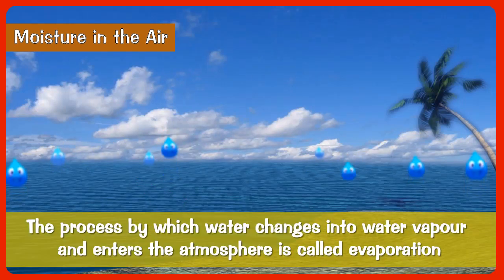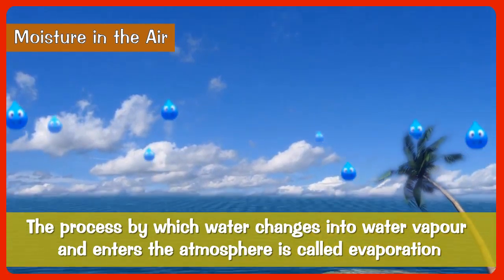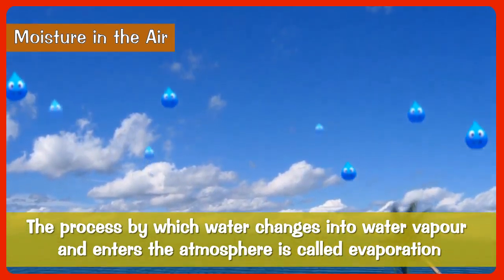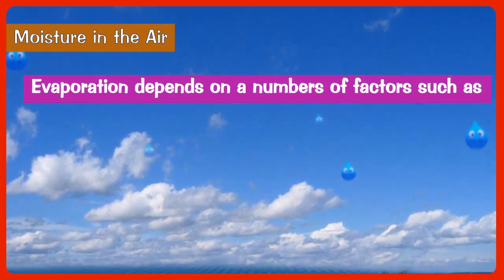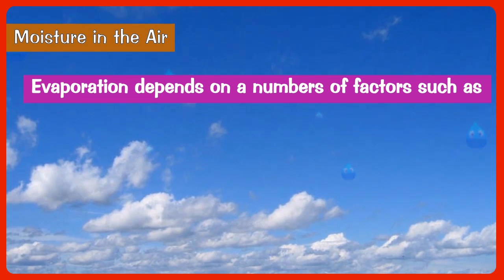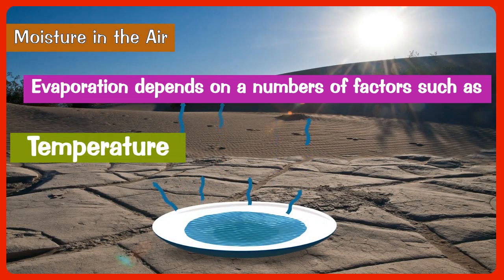The process by which water changes into water vapor and enters the atmosphere is called evaporation. Evaporation depends on a number of factors such as number 1. Temperature. Evaporation is caused by temperature or heat. Hot air can evaporate more water than the cold air.